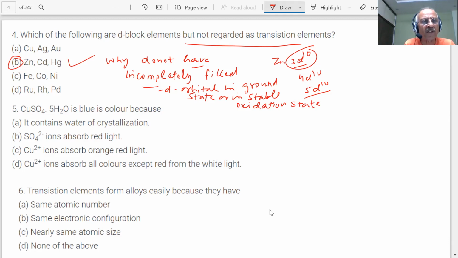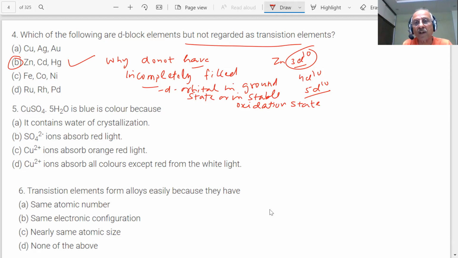One, it contains water of crystallization. Two, sulfate ions absorb red light. Three, copper ions absorb orange, red light. Four, copper 2 ions absorb all colors except red, students. What is the correct answer, students?